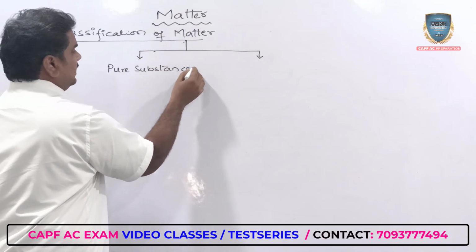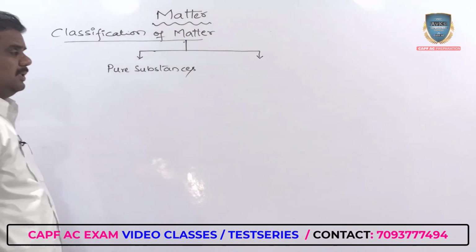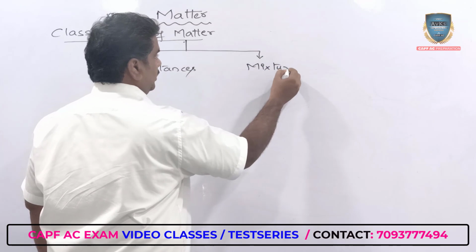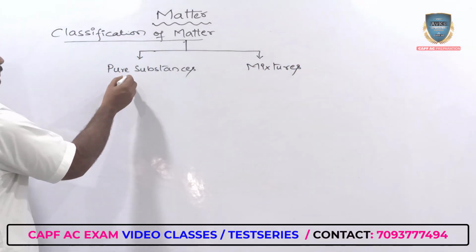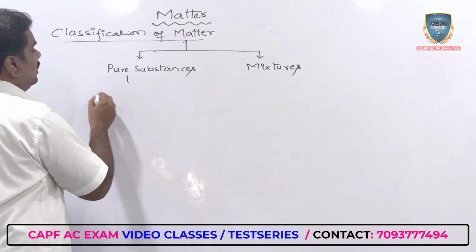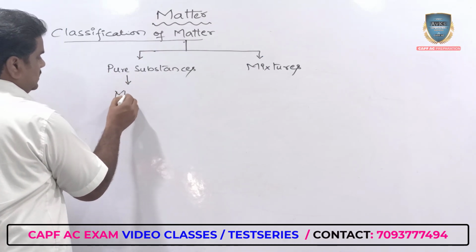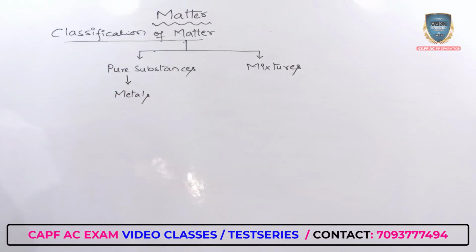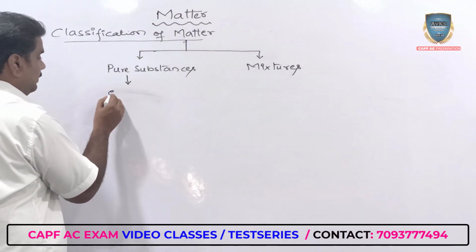Matter is classified into two cases: pure substances as well as mixtures. These pure substances you further classify into elements.